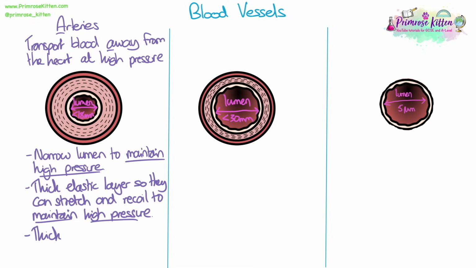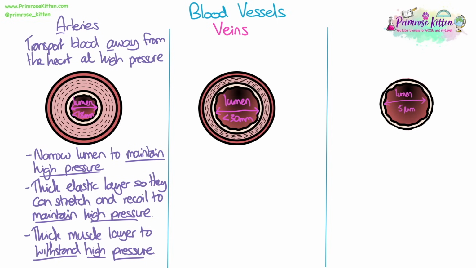So maintaining high pressure is part of their function, and this is how it relates to that bit of structure. If you're describing and explaining the structure and function of arteries, you need to say the narrow lumen is a structure. What does it do? How does it help it carry out its function? It helps to maintain high pressure. Lastly, it has a thick muscle layer to withstand high pressure. You need to use these words, otherwise you won't get marks.